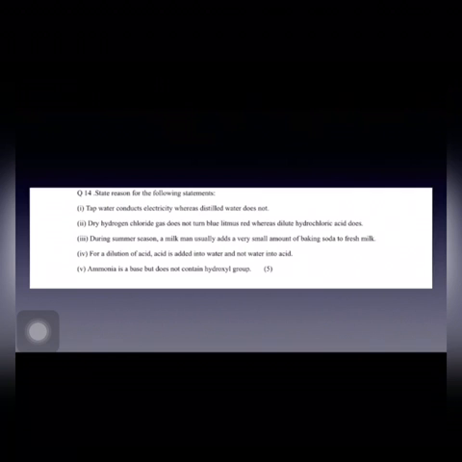Now the D part is: for dilution, acid is added into water and not water into acid. So it's basically a warning that we should always add acid into the water and not water into the acid.